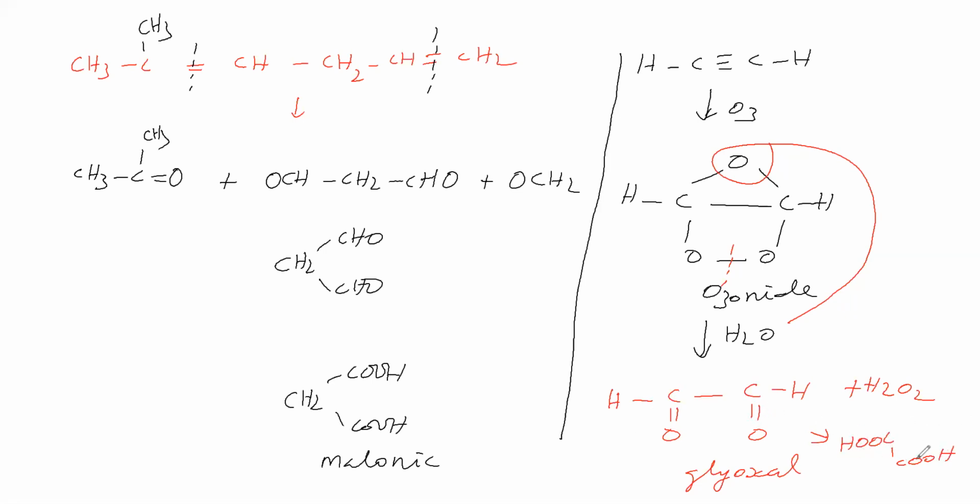Therefore the product is oxalic acid. So in alkynes, the carbon-carbon triple bond converts into a carbon-carbon single bond. On ozonolysis we get carbonyl compounds.